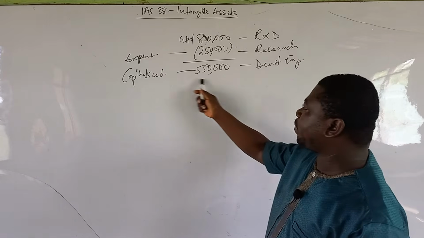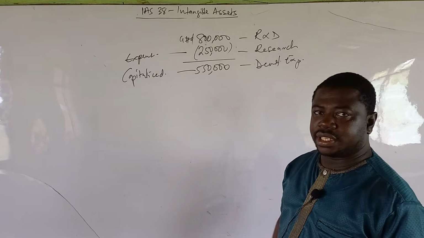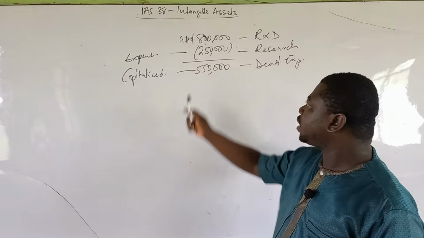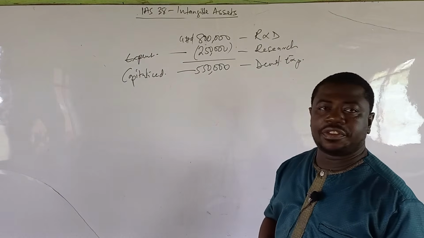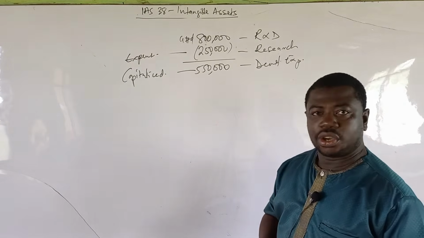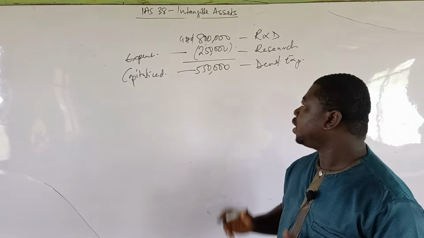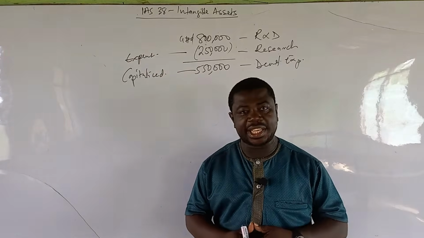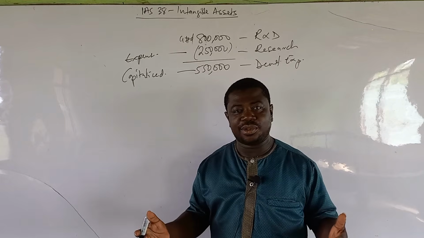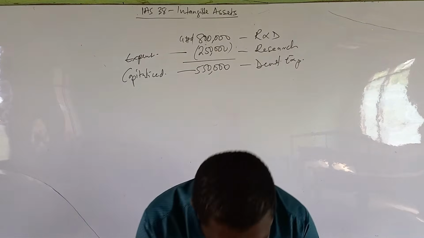And therefore, you are going to capitalize the 550,000 as development cost, and you are going to write off the 250,000 as a research cost as an expense in the statement of profit or loss. This is how we are going to treat the second expenditure. Very, very understandable. So let us look at the last one.